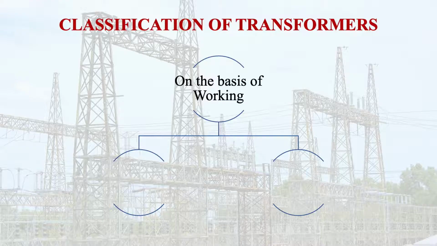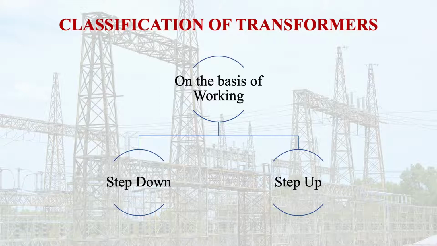Then, on the basis of the working, there are two kinds of transformer: step up transformer and step down transformer. You know that at the distribution end, at the consumer end, we use the step down distribution transformer, which converts 11 kV to 400 volt.